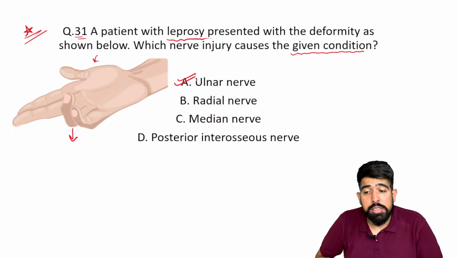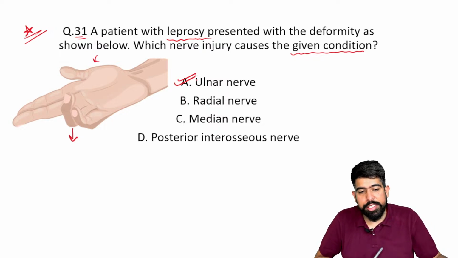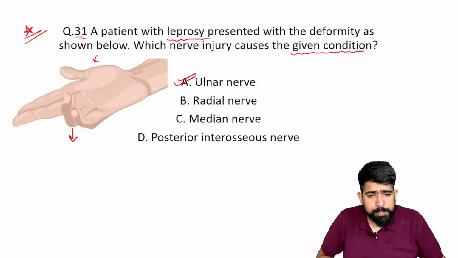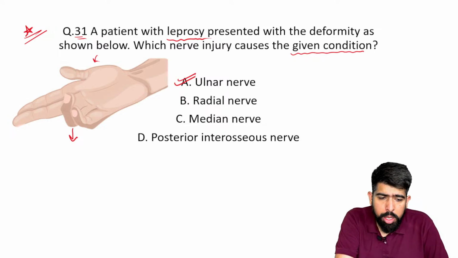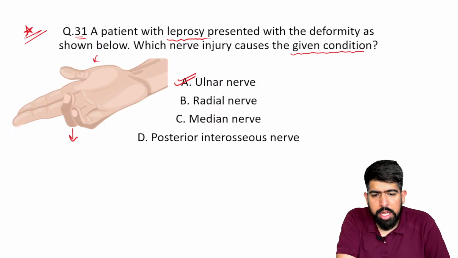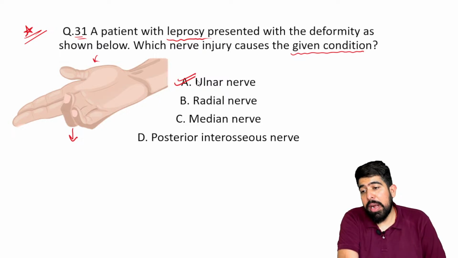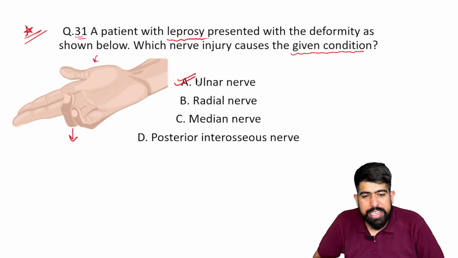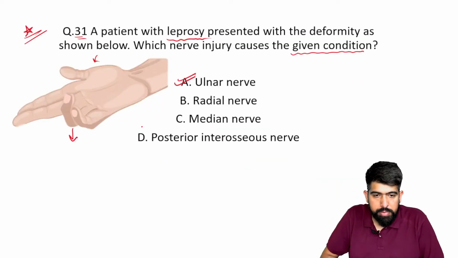Although you know leprosy involves the ulnar nerve, the two things are given here as clinical findings. I agree with it. We are particularly talking about the partial claw hand, right? Yes, pointing index, very good. Pointing index is also the same, right? So this will be the ulnar nerve.